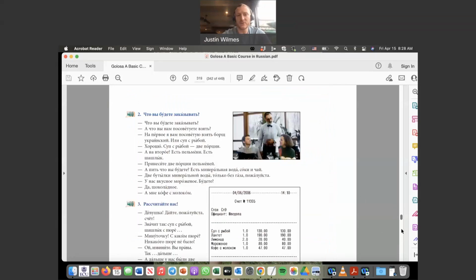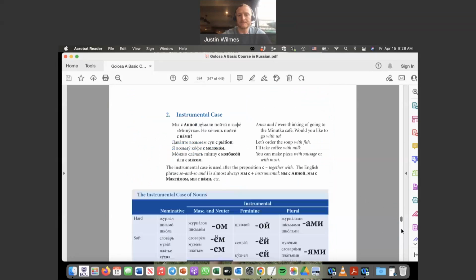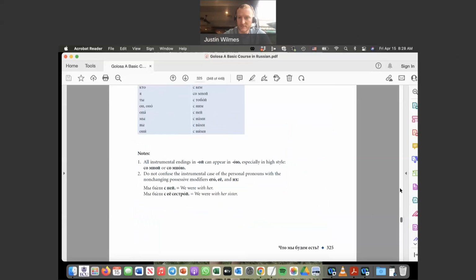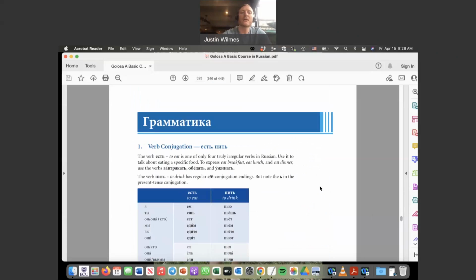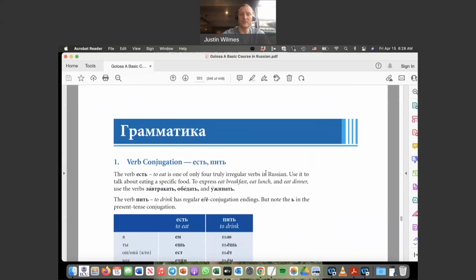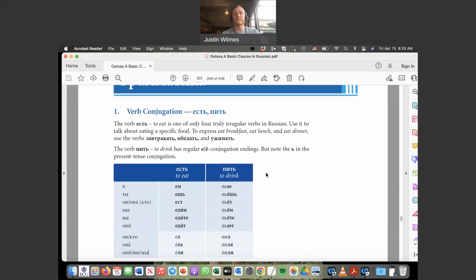Okay, so for today, we're going to talk about our first two grammar topics of the chapter. So numbers 1 and 2, this is on page 323 through 326 or so. So we have the verbs to eat and to drink. Let's see how the book breaks this down for us. Page 323.